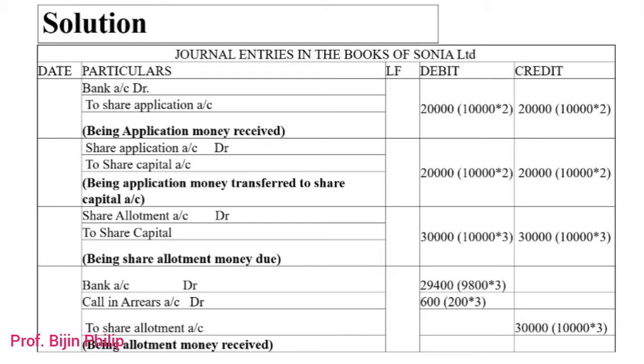To the bank account we transfer 29,400, because in a regular journal entry it would be 10,000 into 3, but here 200 shares were not paid, so 10,000 minus 200, that is 9,800 into 3. So the amount transferred to bank account is 29,400, and to the share allotment account, as usual, the total amount of 30,000.